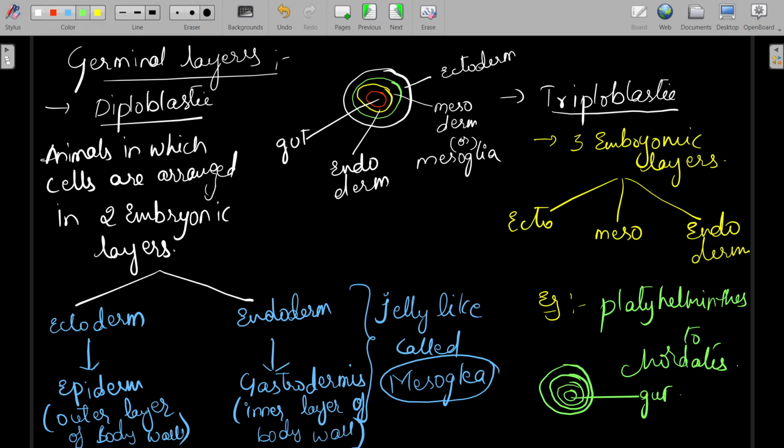So in this session we have discussed the introduction, symmetry, germinal layers, body plan, levels of organization, and the habitat of the animal kingdom. In the next session we will discuss the coelom or body cavity. So this is the end of the session.